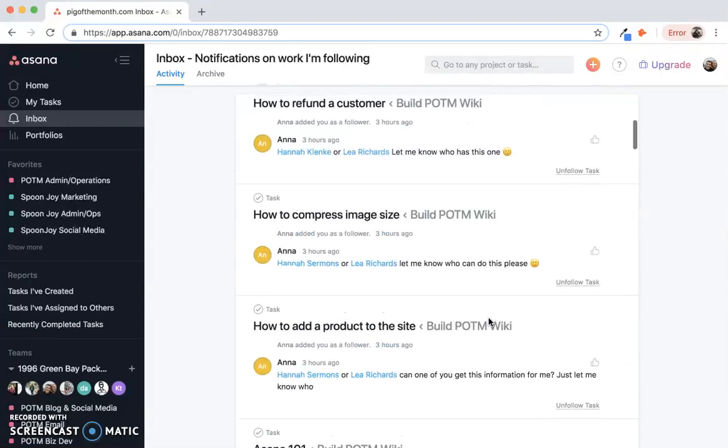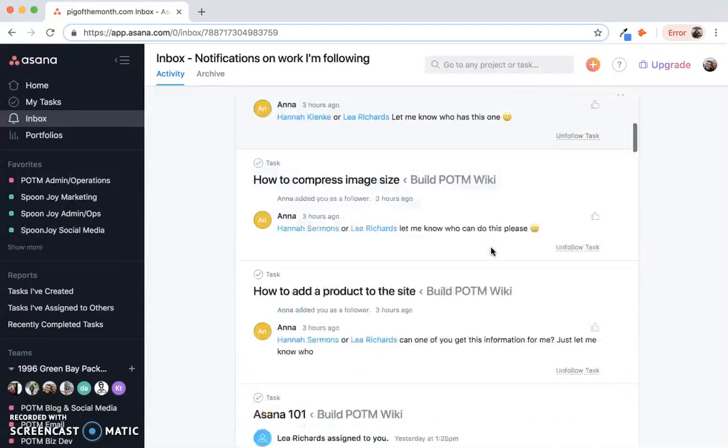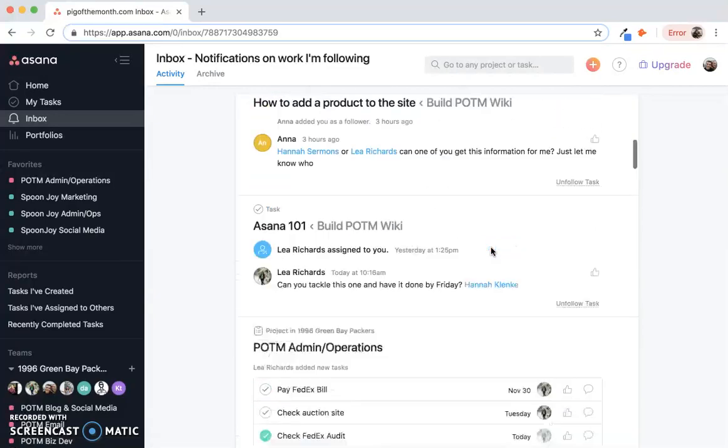Now, being a follower on a lot of different tasks means you get a lot of notifications. And you can get email notifications from Asana about each of the different notifications you get. Right now, my email notifications are turned off because it's a lot of emails if I get 20 notifications in a couple hours.